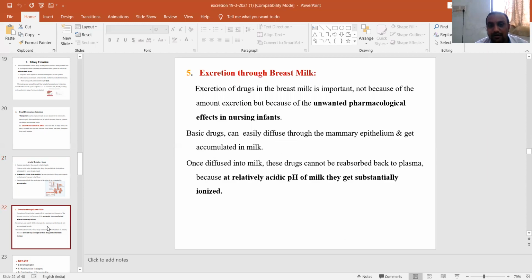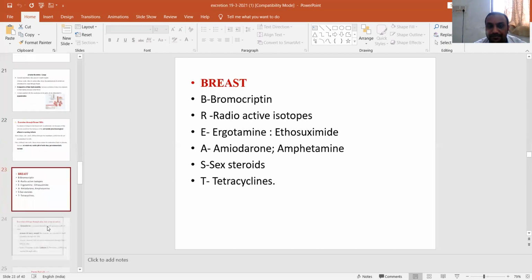Excretion through breast milk: excretion of drugs in breast milk is important not because of the amount of excretion, but because of the unwanted pharmacological effects in the nursing infant. The basic drugs can easily diffuse through the mammary epithelium and get accumulated in milk. Once diffused into the milk, these drugs cannot be reabsorbed back into the plasma because of the relatively acidic pH of milk, which keeps them ionized.